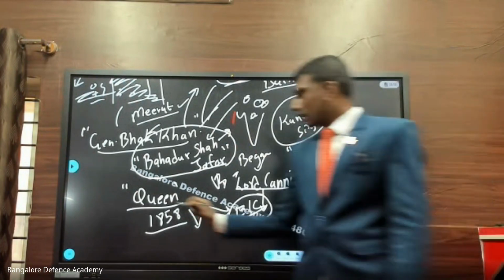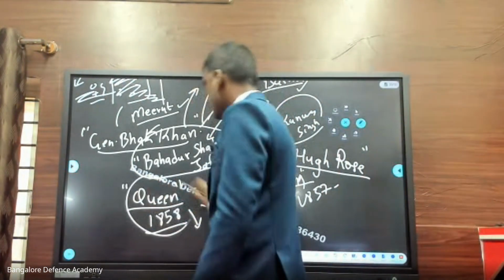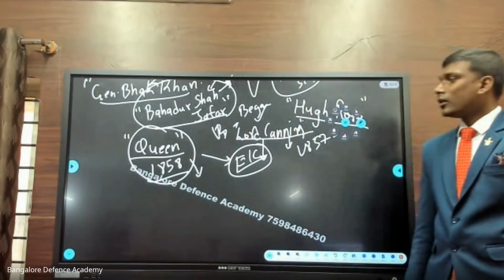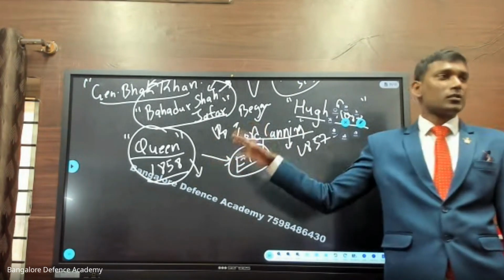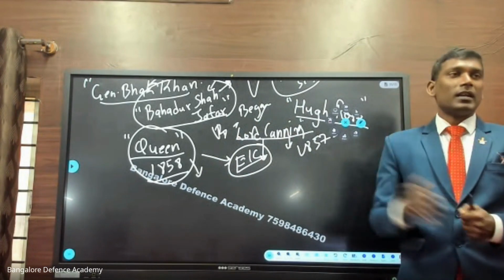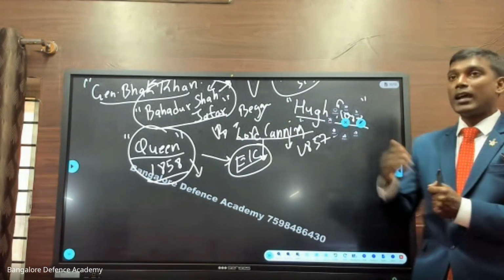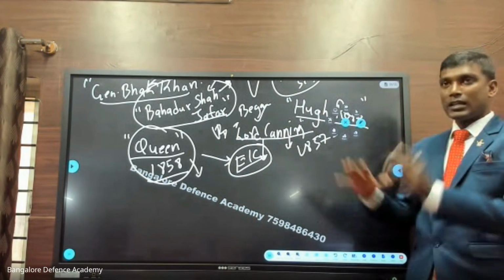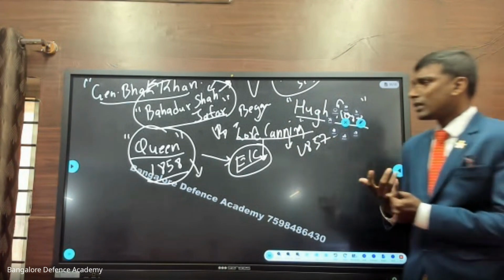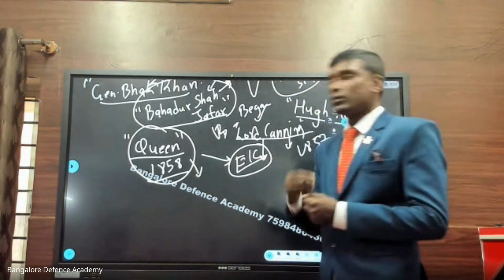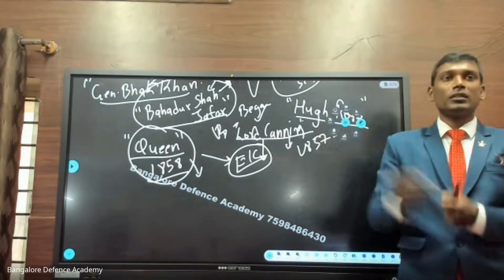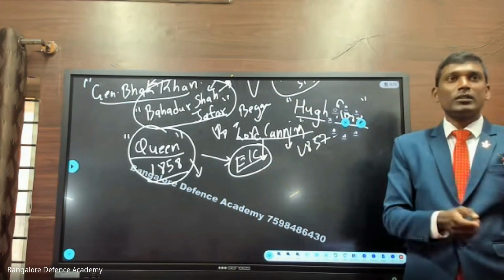Queen's Proclamation. Got it? So now the queen promises: dear Indians, the citizens, the subjects, the people of India, I will not interfere in your religious matters. I will not interfere in your language or cultural matters. I will take care of you. So now Indians are very happy. This method is called the carrot and stick method, because this happens in every home. When you want something, Mummy says, you do this and I'll give you chocolate. After doing the task, you don't get it.